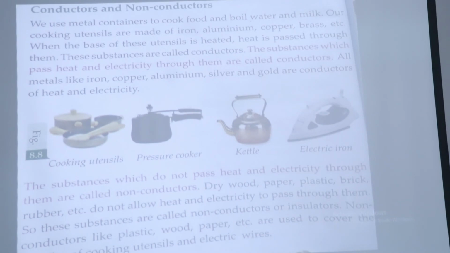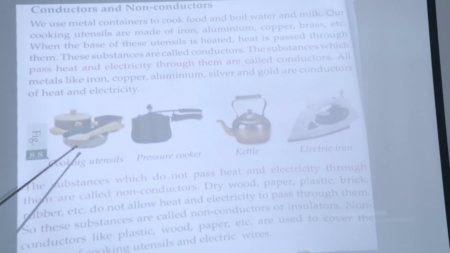Okay. Now you have to remember that those substances which pass heat and electricity through them are called conductors. All metals like iron, copper, aluminium, silver and gold are conductors. Why are they conductors? Because they pass heat or electricity through them.